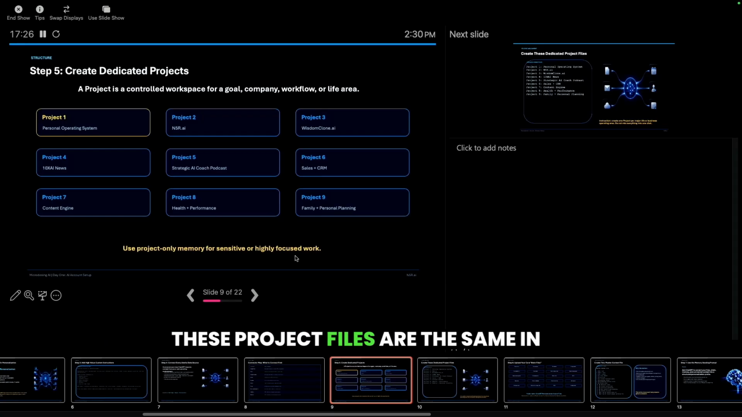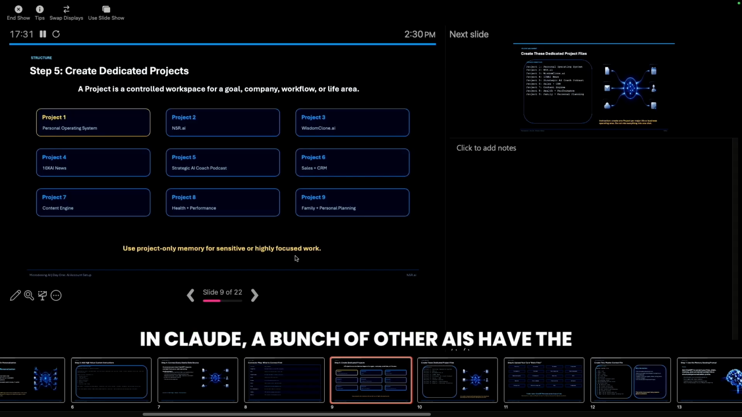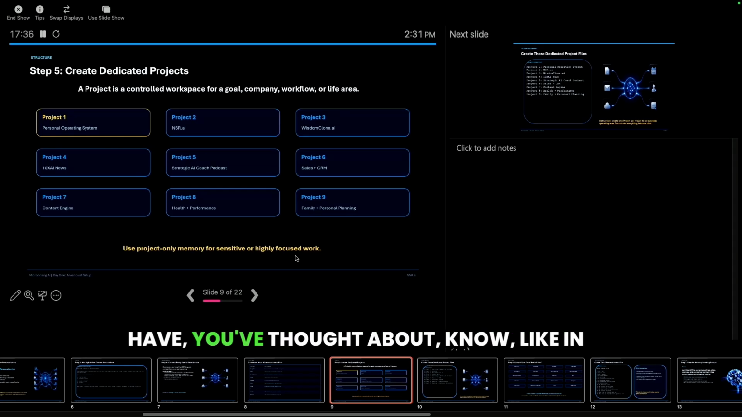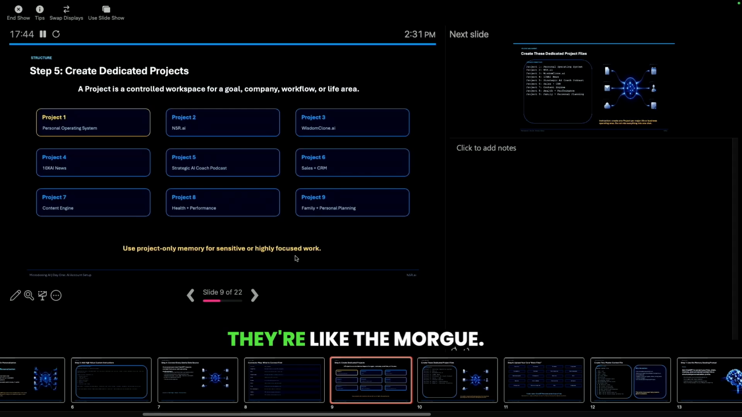These project files are the same in ChatGPT, same in Claude, a bunch of other AIs have the same item. These are not the project files that you've thought about, like in your office. Most filing systems are just a place to die. They're like the morgue. This is different. This is living and breathing.